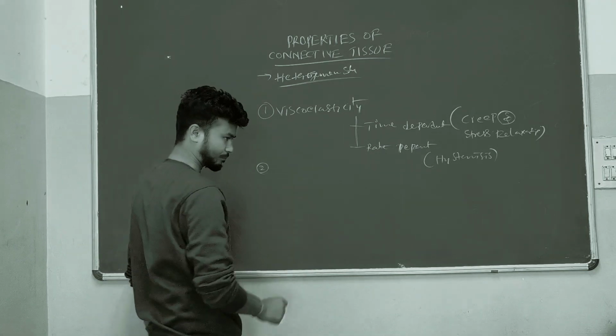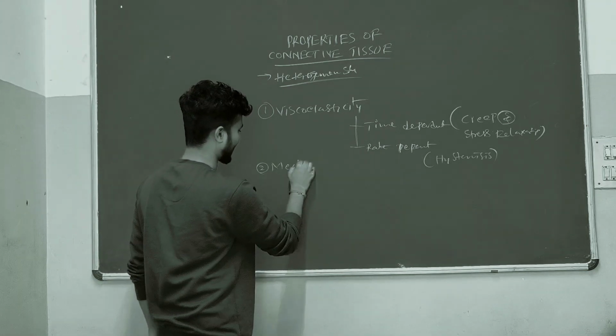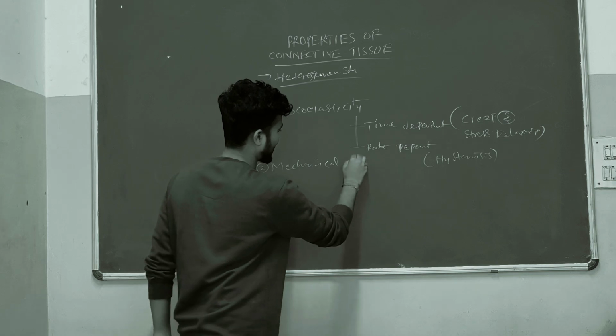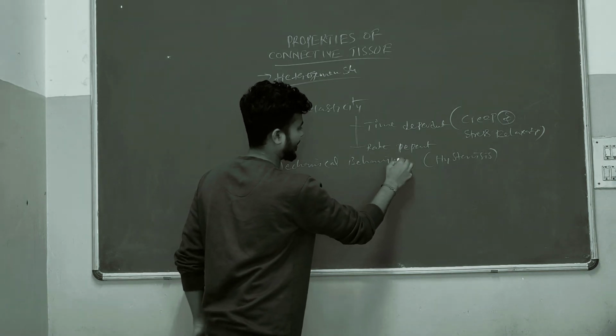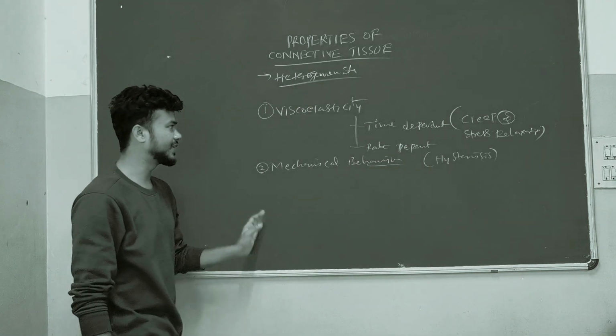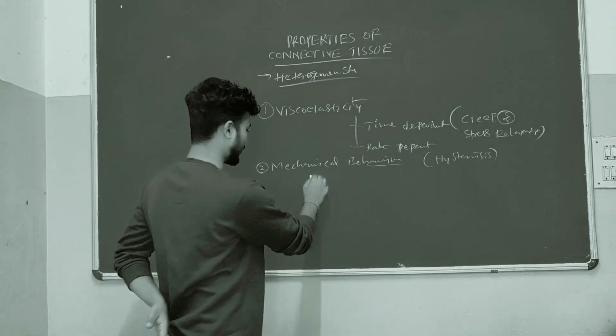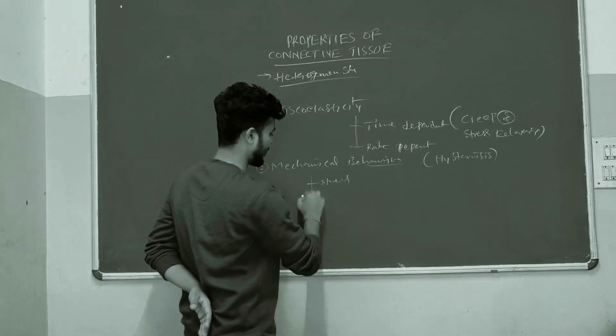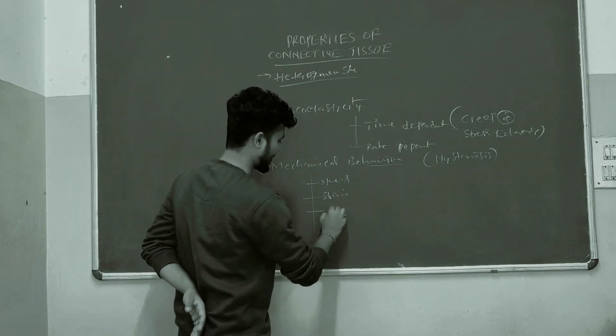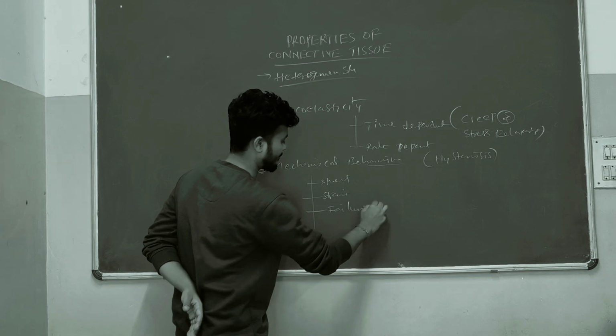And the second one, mechanical behavior. In the mechanical behavior of the connective tissues, we are going to see what is stress, what is strain, and what is the failure point.